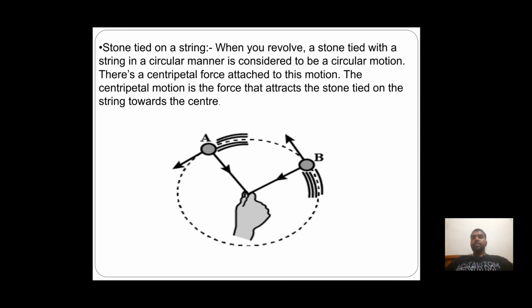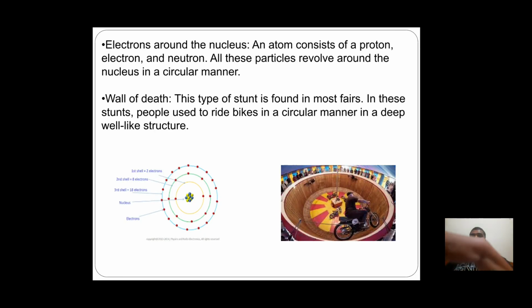Stone tied on a string. When you revolve a stone tied with a string in a circular manner, it is considered to be circular motion. There is a centripetal force attached to this motion. The centripetal force attracts the stone tied on the string towards the center. Electrons around the nucleus. An atom consists of protons, electrons, and neutrons. All these particles revolve around the nucleus in a circular manner. Wall of death. This type of stunt is found in most fairs.